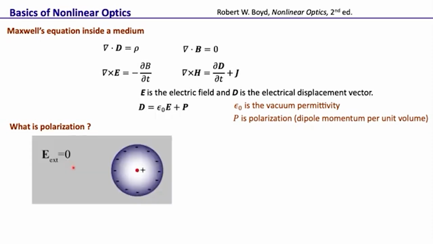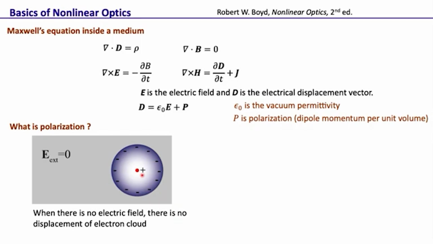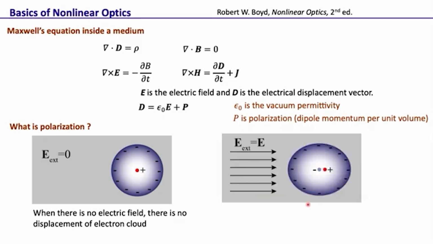So in an external electric field, if we have an atom, the positive core of the atom and the center of the negatively charged electron cloud are pretty much at the same location. So there is no relative displacement between the center of the negatively charged electron cloud and the positively charged nucleus. But if we apply an external electric field, then of course the negatively charged electron cloud will be pulled towards the field and the positively charged nucleus gets pushed away.